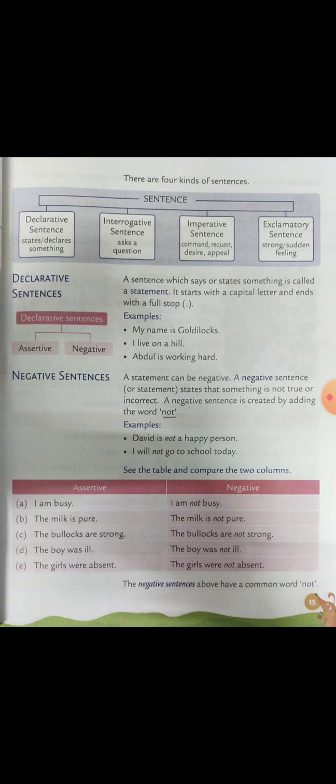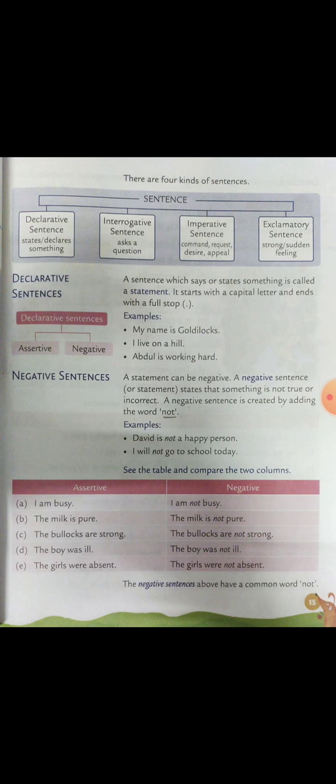For example, he is a humble man. I will go to school tomorrow. My father is a lawyer. In a similar way, there can be a negative sentence also. A statement can be negative even. A negative sentence states that something is not true or incorrect. It is created by adding the word not.